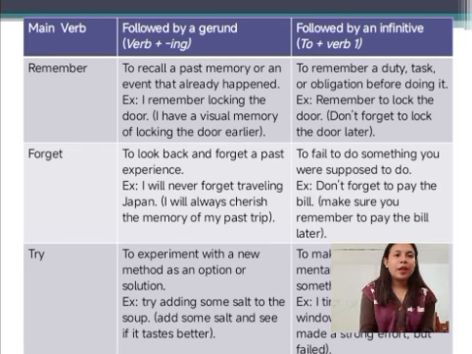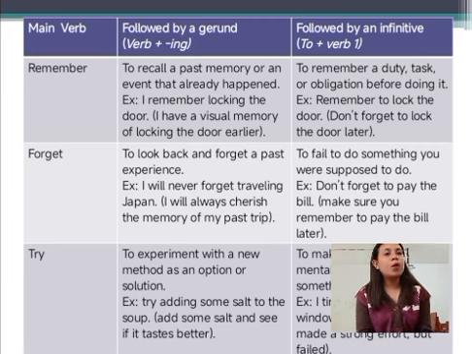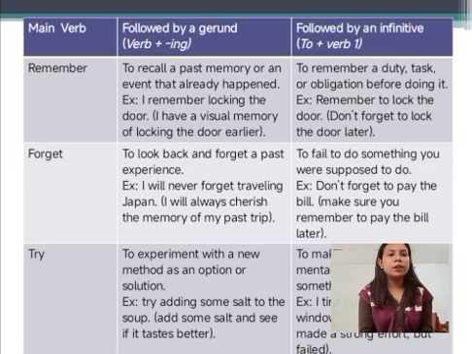Next, remember plus gerund is to recall a past memory or an event that already happened. Example, I remember locking the door. I have a visual memory of locking the door earlier.